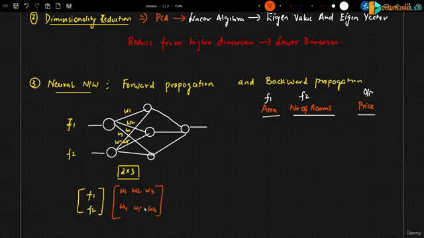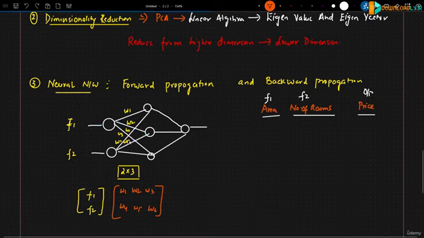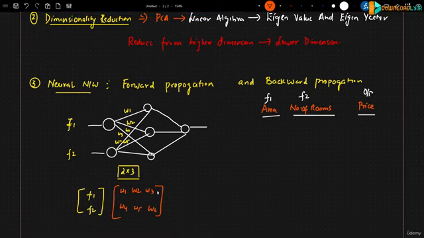In this scenario, the next operation that you specifically have is matrix multiplication. You have to multiply these inputs with these weights. So here also extensive matrix multiplication will be required.